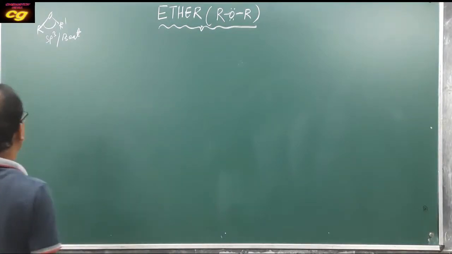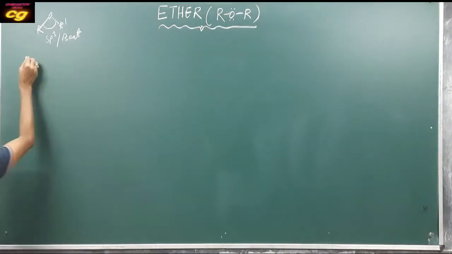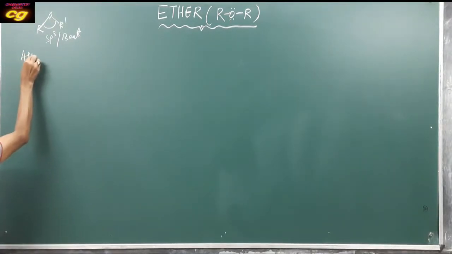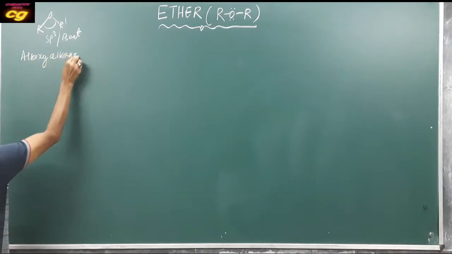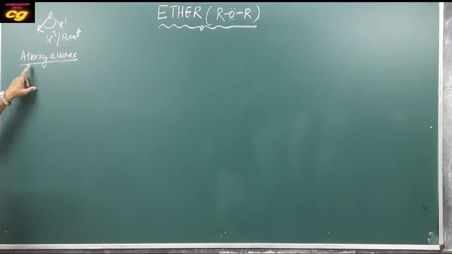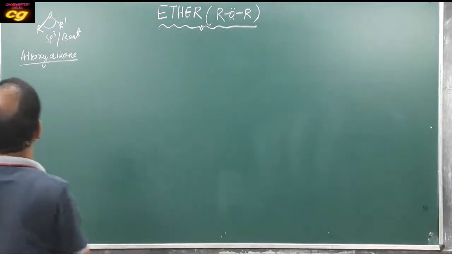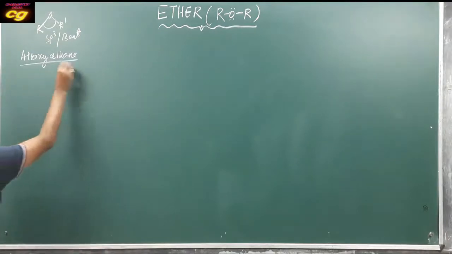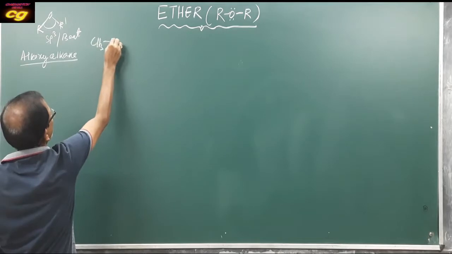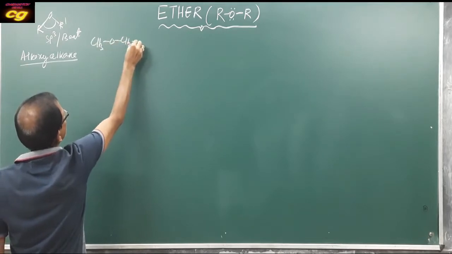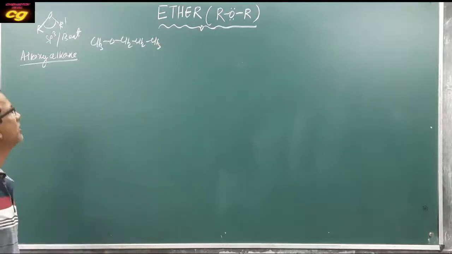Then ether nomenclature. Ether in general is called an alkoxyalkane. The alkoxy group is the smaller group and the alkane is the larger group. For example, suppose this one, CH3-O-CH2-CH2-CH3.